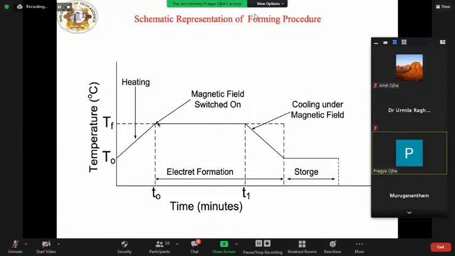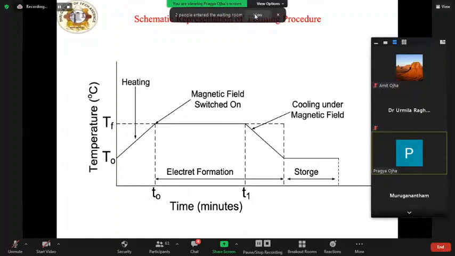When the desired temperature is reached, the electromagnet is switched on for a preset field strength. After one hour duration of the field, the sample is allowed to cool in the field. After this fixed time, the sample is removed from the holder for measurements.